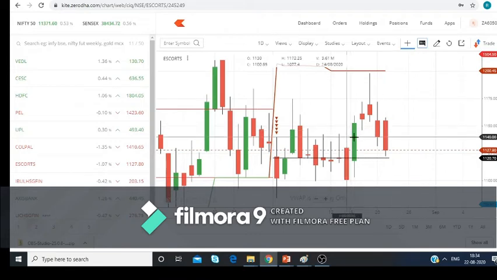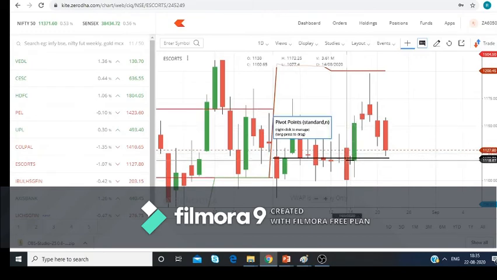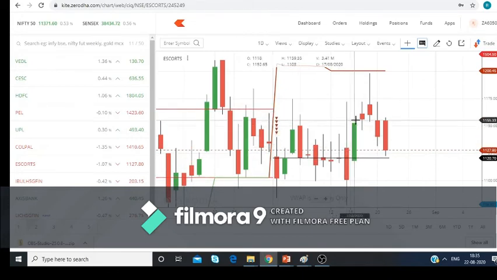Likewise, when the price increases, suppose we are concentrating on this candle, the price has increased. This candle opened around 1118.3 and closed around 1153.3. The low of this candle is 1103.3. The high of this candle is 1160.3. So if you see, the close price is above the open price, so that's why it is green in color.